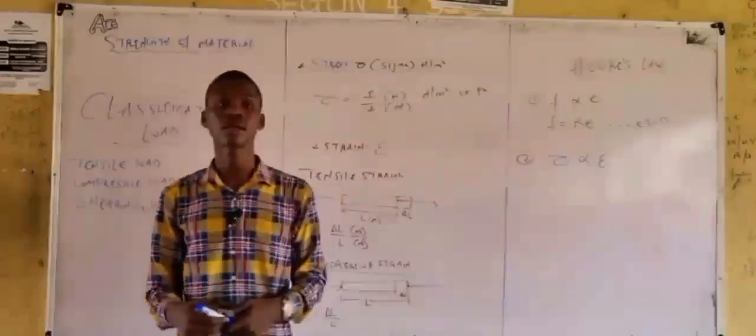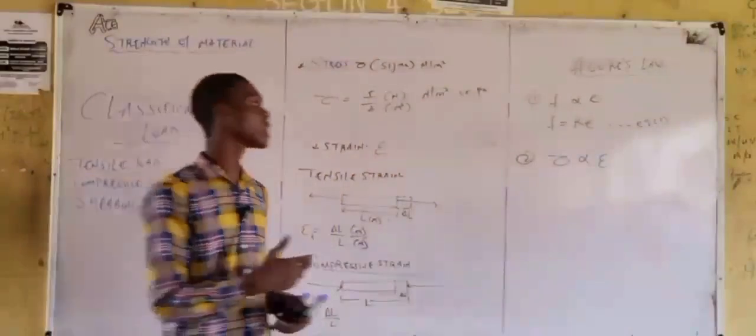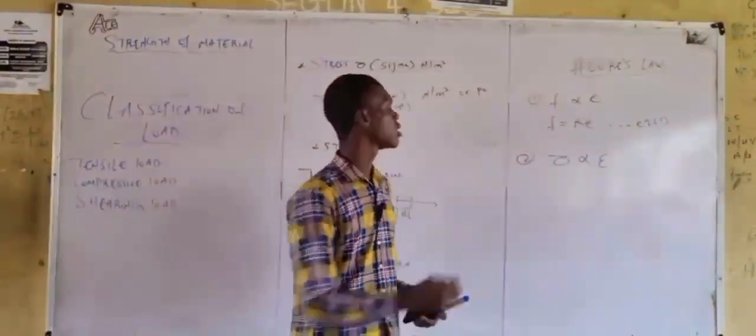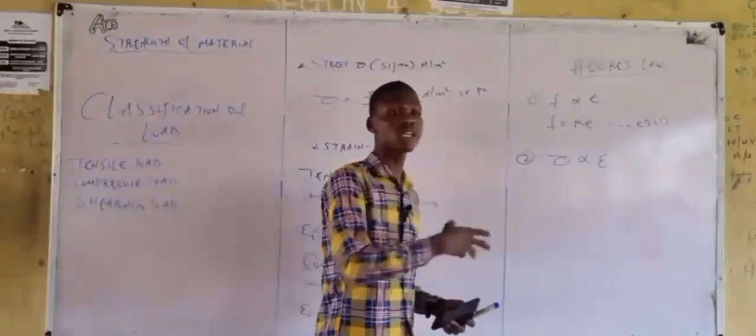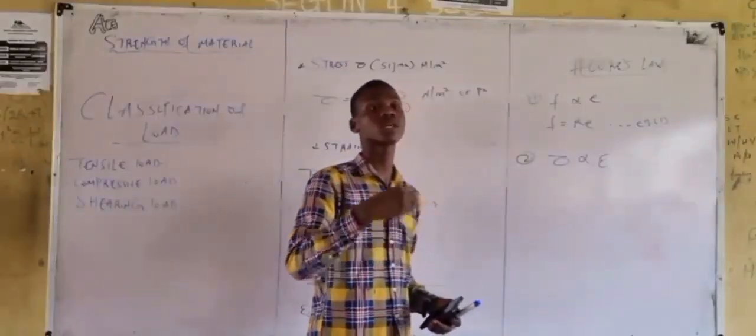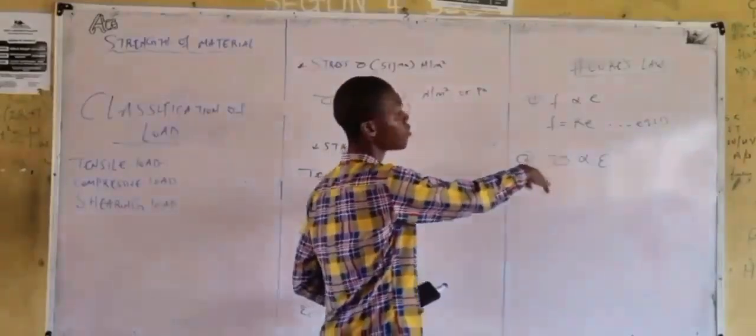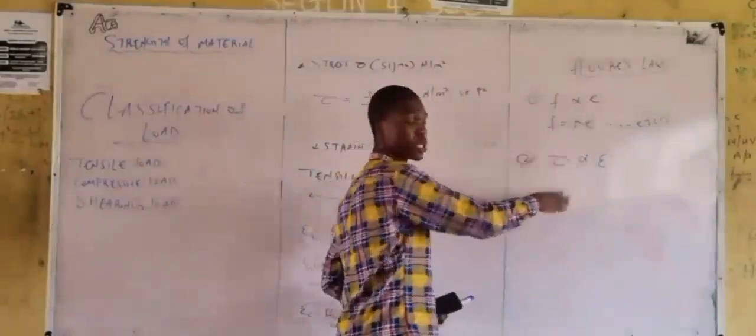Alright. Any question on that? We said that Hooke's law in terms of stress and strain means stress is directly proportional to strain. Then this is it mathematically. Then the variation sign, the proportionality sign, has to go away.